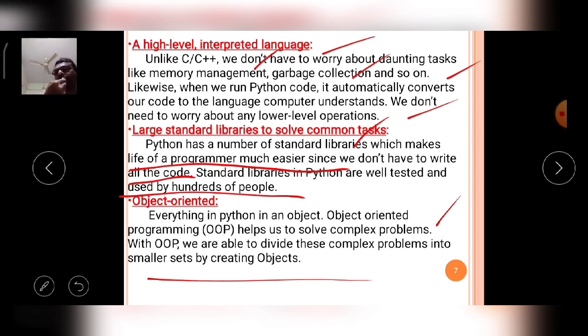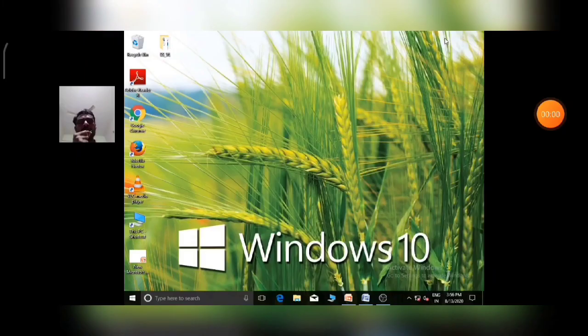So Python supports object oriented concepts, it is a high level language, and it supports GUI, that means graphical user interface concepts also.